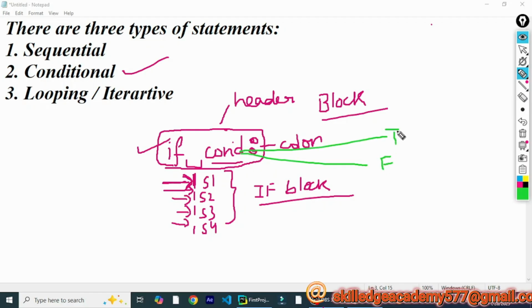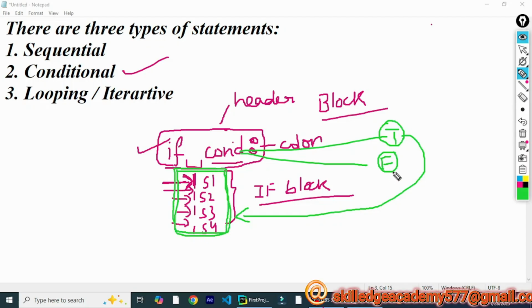When the condition is satisfied, that is, the output is true, these statements will be executed. What happens if the condition is false or not satisfied? In that case, the entire if block will be skipped, meaning they won't be executed and the control will directly jump outside the if block.